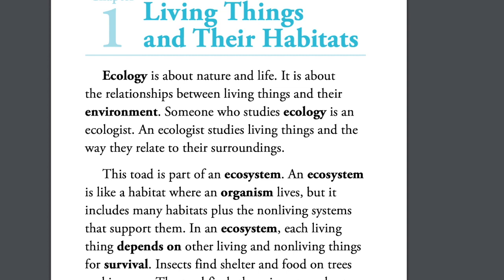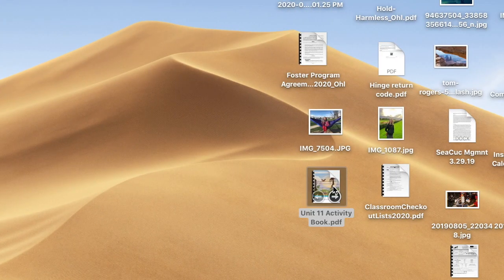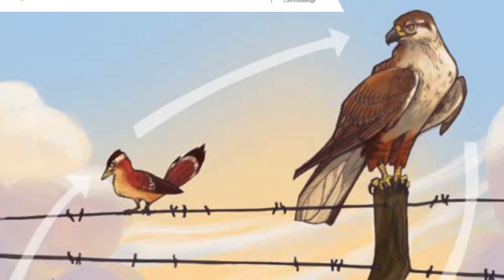And these lessons are pretty quick and easy. I'm going to be reading one chapter from your reader for the read aloud, and then your job will be to read the next chapter. So today I'm going to read chapter 1 from your reader, and as you're listening, you're going to fill out activity page 1.1, which is right here.